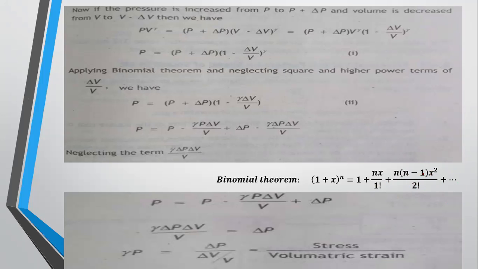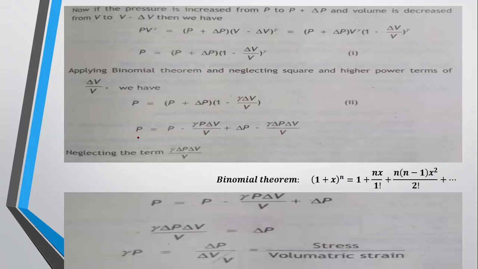In this case, in place of x, there is delta V by V, and in the question there is a negative sign. When there is a negative sign, there will be alternate signs in the formula: 1 minus, then plus, and another minus. This is basically the formula according to the binomial theorem. So 1 minus gamma into delta V over V.